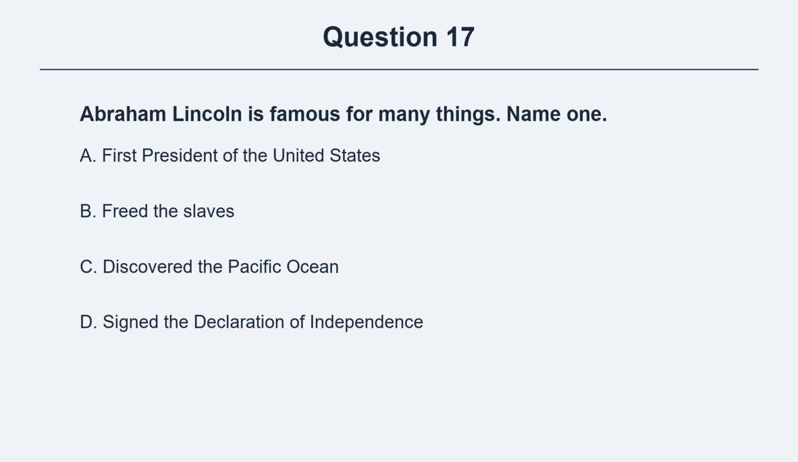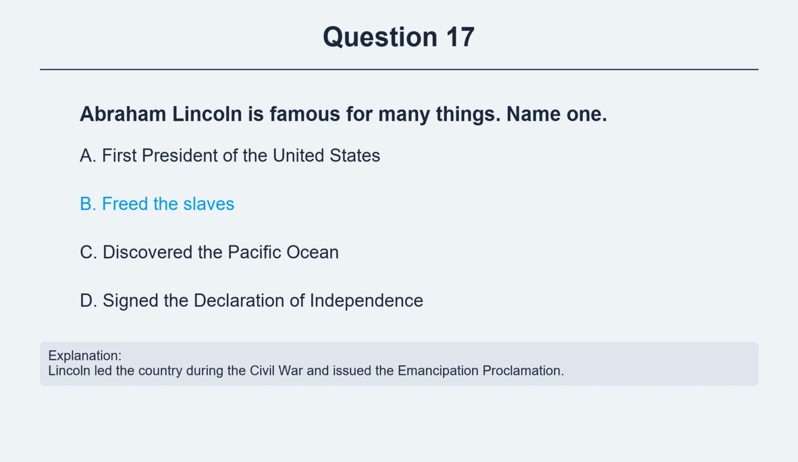Question 17. Abraham Lincoln is famous for many things. Name one. Option A, first President of the United States. Option B, freed the slaves. Option C, discovered the Pacific Ocean. Option D, signed the Declaration of Independence. The correct answer is option B, freed the slaves. Explanation. Lincoln led the country during the Civil War and issued the Emancipation Proclamation.